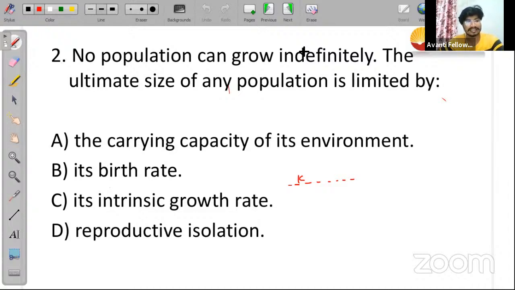Twenty seconds gone, another 40 seconds is there. I want you people to answer this question.